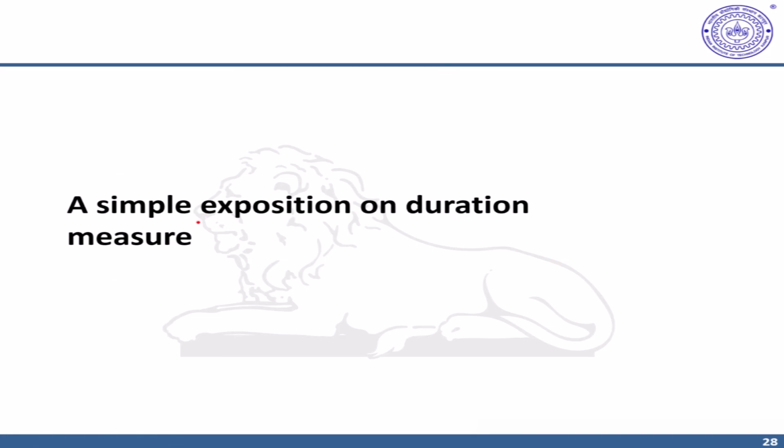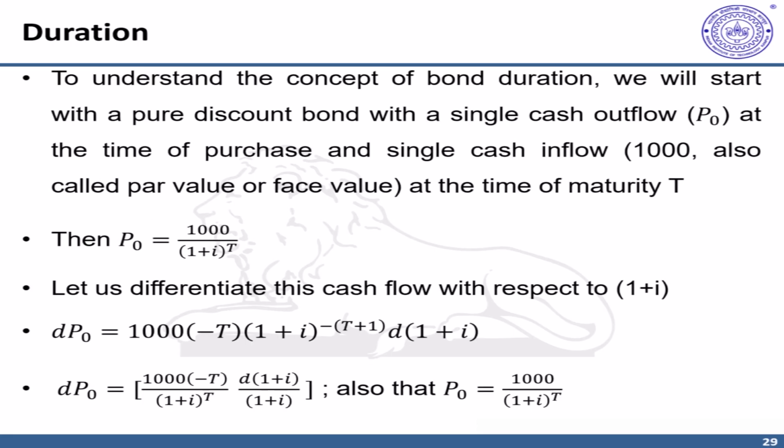In this video, we'll provide a simple proof and exposition of the duration measure. We'll start with a very simple pure discount bond to understand the concept of bond duration. This pure discount bond has a current price of P naught, at the time of purchase, and a single cash flow of 1000 at maturity, that is par value or face value. So by the simple rule of discounting, P naught will be equal to 1000 upon (1 plus I) raised to T. Now let's differentiate this with respect to 1 plus I. Recall we are considering changes in 1 plus I.